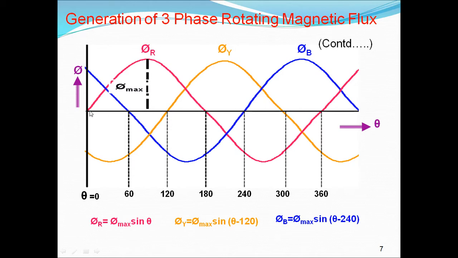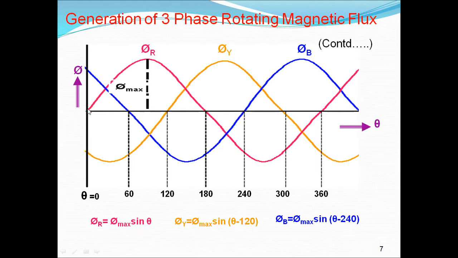So what is the phase difference between R and Y? The phase difference between R and Y is 120 degrees. If you take the R phase as the reference vector, the equation is phi R equals phi m sine theta, a sinusoidal waveform.